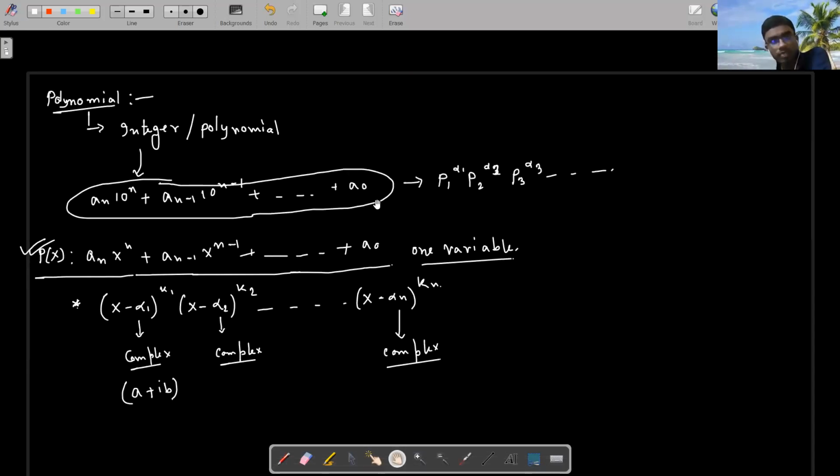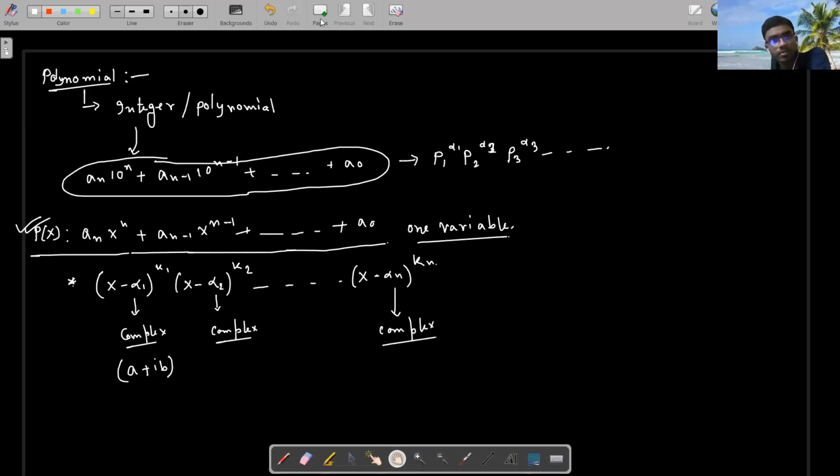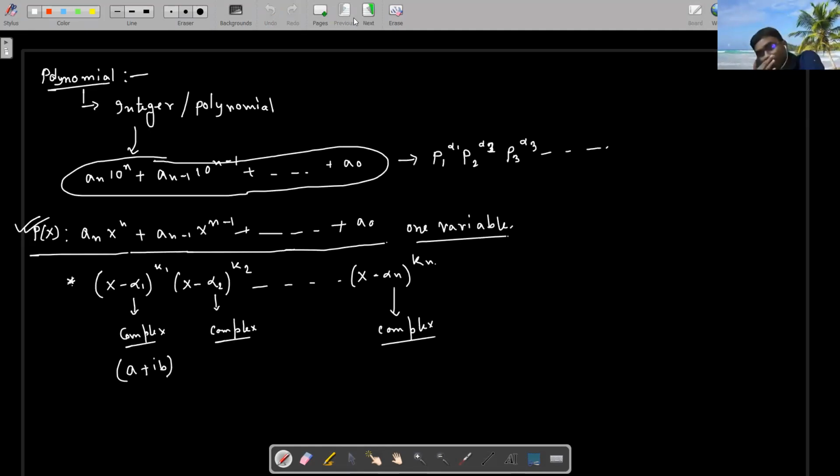Okay, I'm elaborating everything, but let me just say the basics, and then I'll say how to apply these types of things. Now the thing is that suppose we have a polynomial. Suppose I'm taking a polynomial a_n x to the power n plus a_(n-1) x to the power n minus 1, plus so on up to a naught. This is a polynomial. All right.